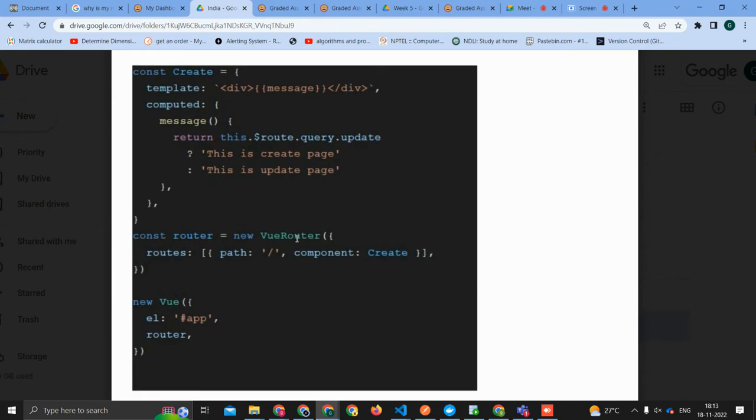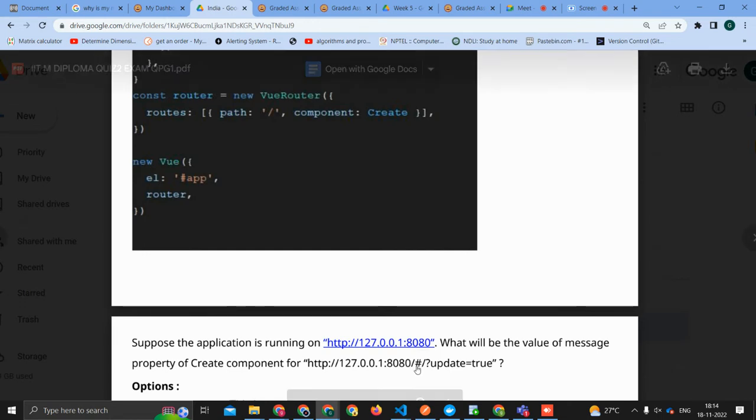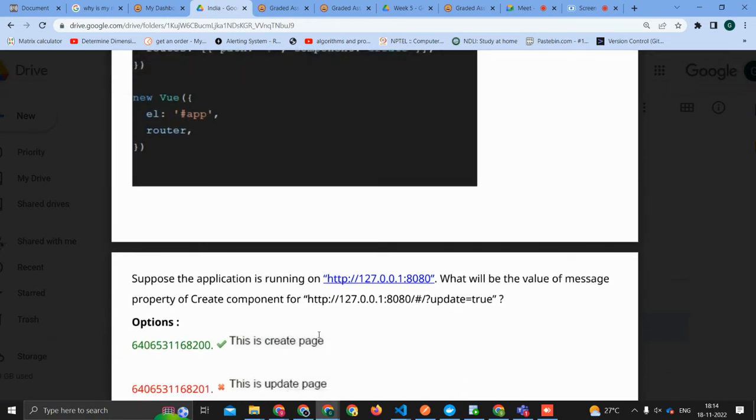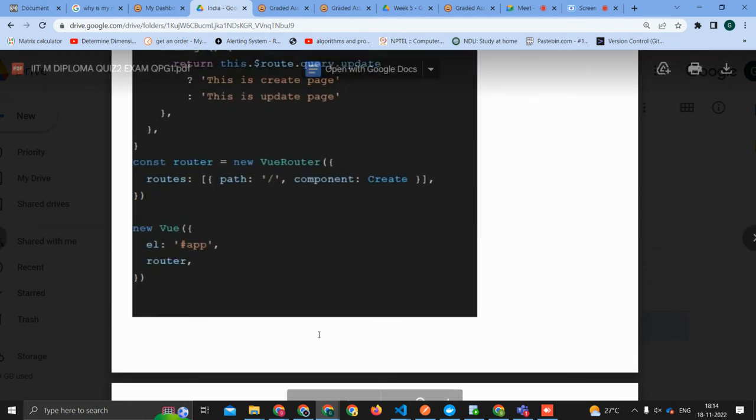Slash component goes to create. We go to create, we have a division message, and it says return this dot route query update. If the query is update, then we say this is create page, else we say this is update page. Since we set update to true, we will get this is create page, correct? Yeah, that's correct.